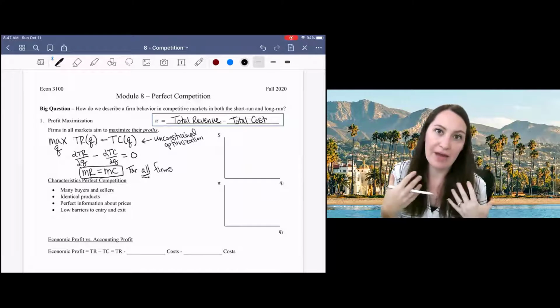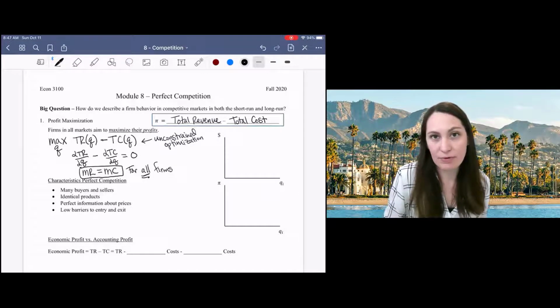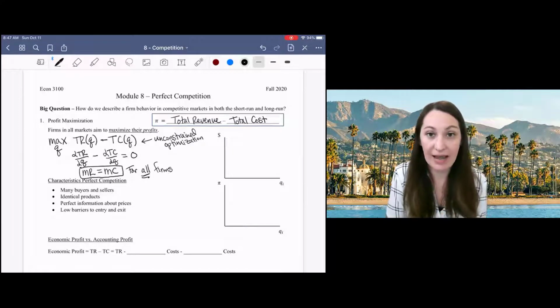We also assume that all the products that are produced in this market are identical. So like every firm is making an identical product.